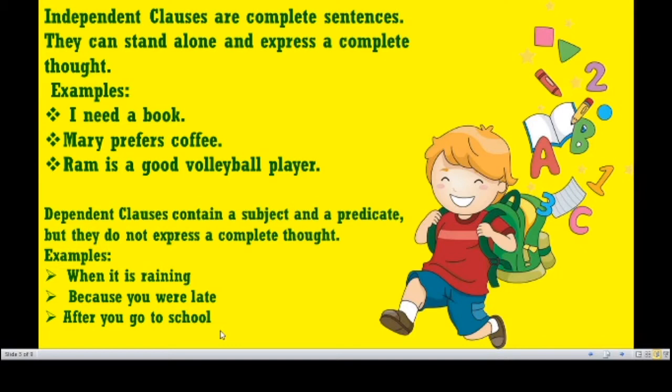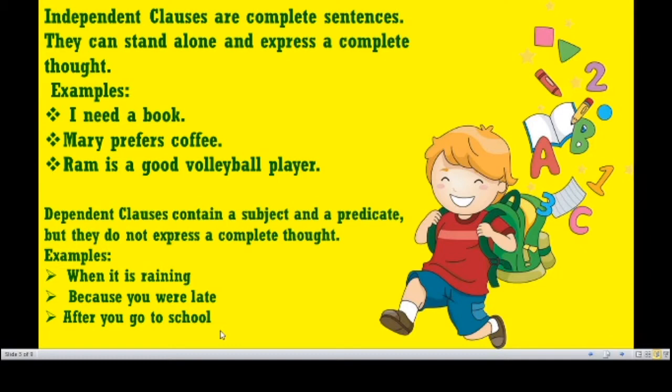Examples: I need a book. Mary prefers coffee. Ram is a good volleyball player. So these are the examples for independent class. Dependent classes, even though they have a subject and a predicate, do not function of their own. They do not stand alone. They need something in order to fulfill their meaning.